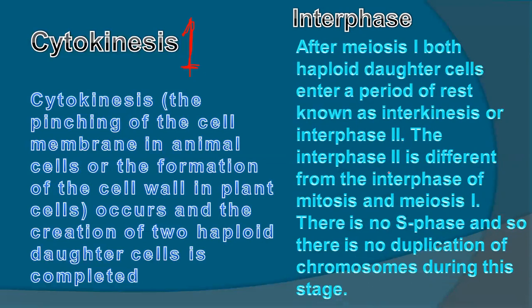Remember one thing, interphase 2 is not the same as interphase 1, because in interphase 1, S phase is there in which chromosomes are duplicated, but in interphase 2, chromosomes are not duplicated. So remember this thing, this is interphase 2. That's why they remain haploid in the four cells. Chromosome numbers don't get duplicated.